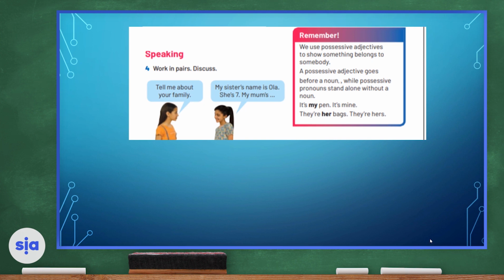Tell me about your family. My sister's name is Ula. She's 7. My mom's. Now I need you to fill in the blank. You can talk about your mom's possessions, anything that belongs to your mother. So you can use a possessive adjective or a possessive pronoun. It's up to you.